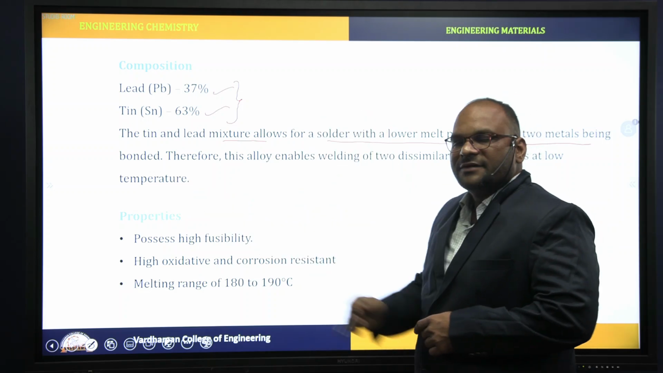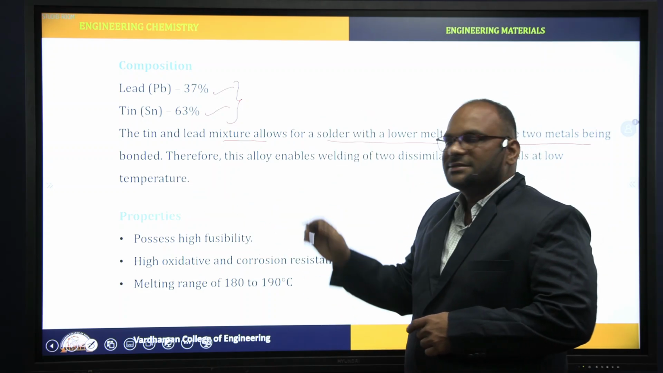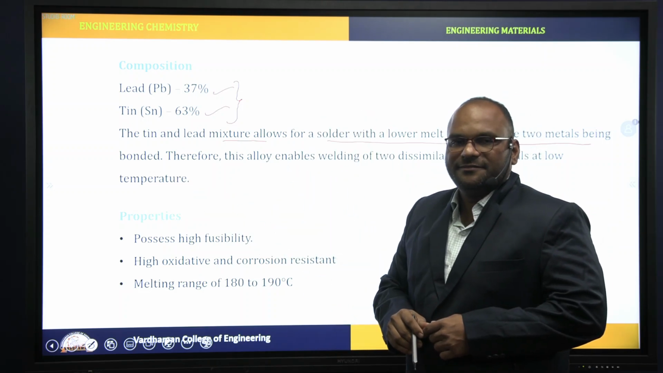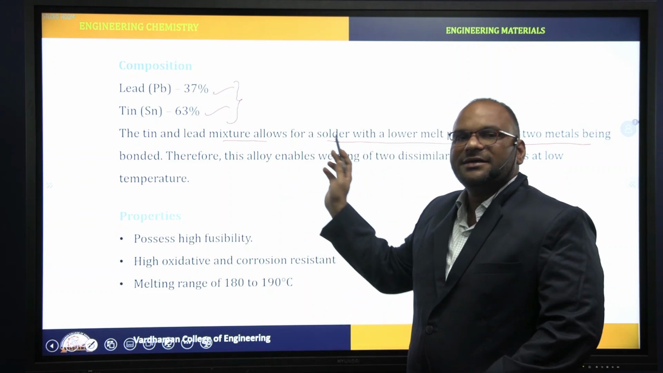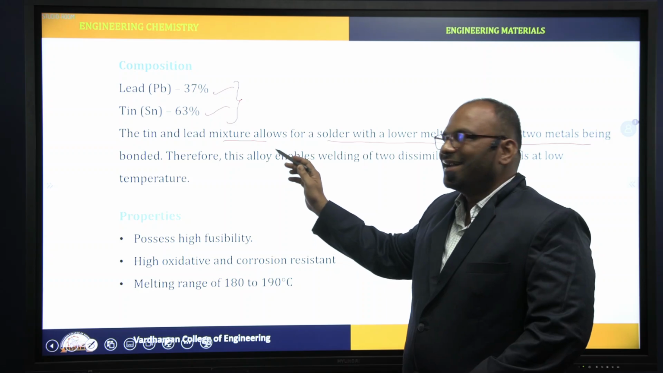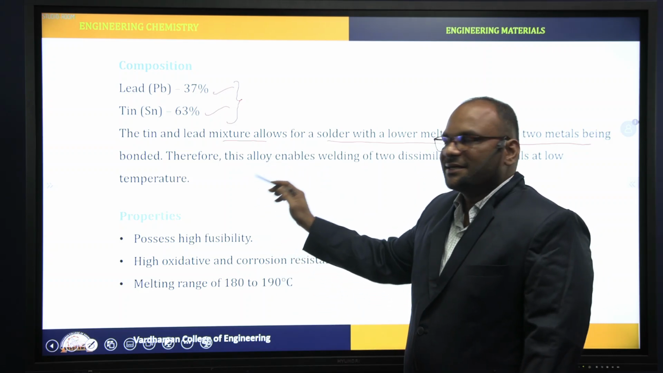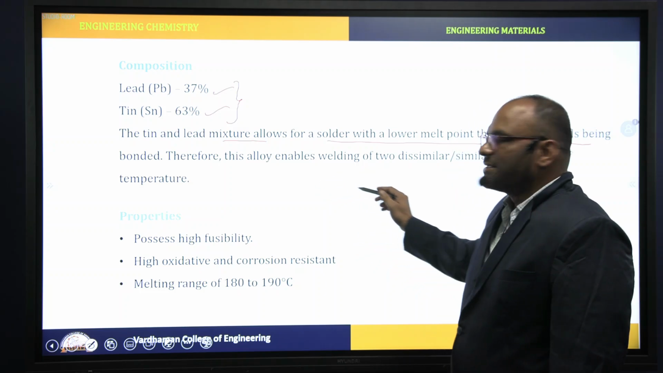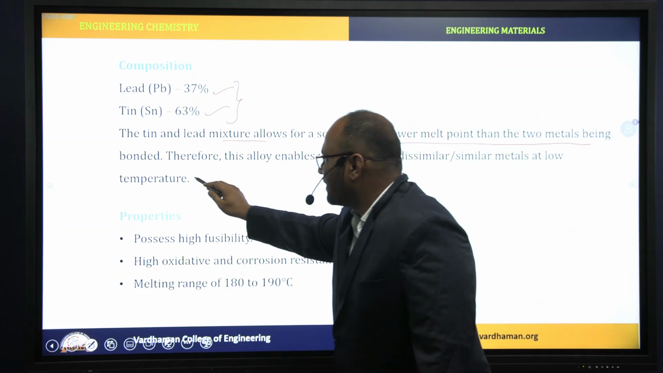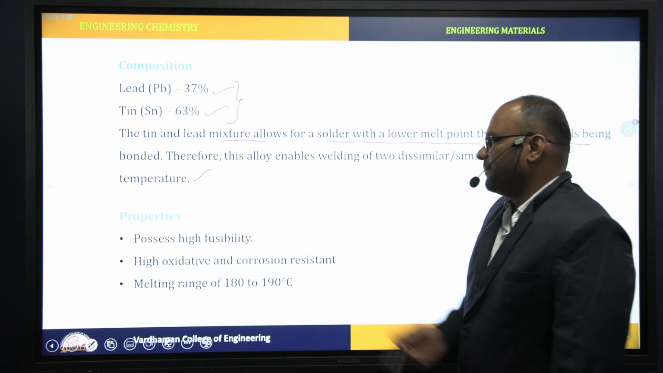Once again, let me repeat. This is the alloy of lead and tin. The melting point of solder is less compared with the constituent metals. Those are lead and tin. Due to this reason, this alloy is used to bind dissimilar or similar metals at low temperature, right? Because of its low melting point.